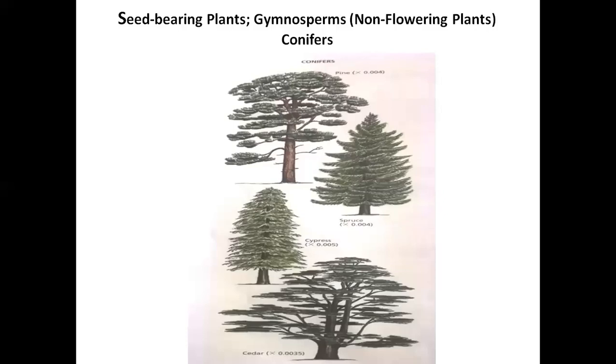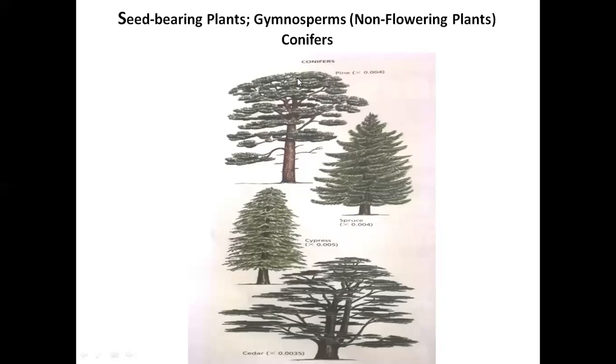Gymnosperms have well differentiated plant body, and they bear seeds, so they are in the class of seed bearing plants. This term gymno means naked and sperma means seeds. So gymnosperms are those plants which have exposed seeds or naked seeds.